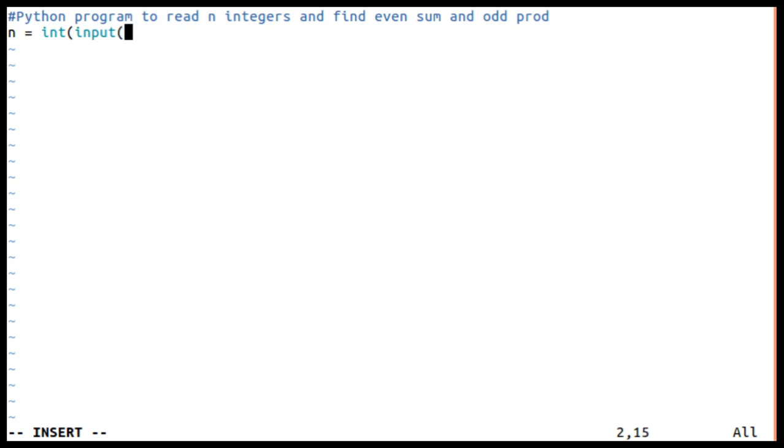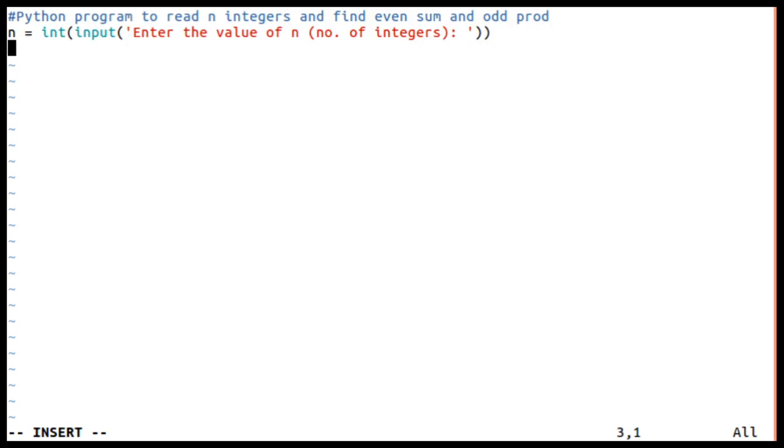Input, enter the value of n. Even if you want, in brackets you can write number of integers. Means n indicates number of integers, right?